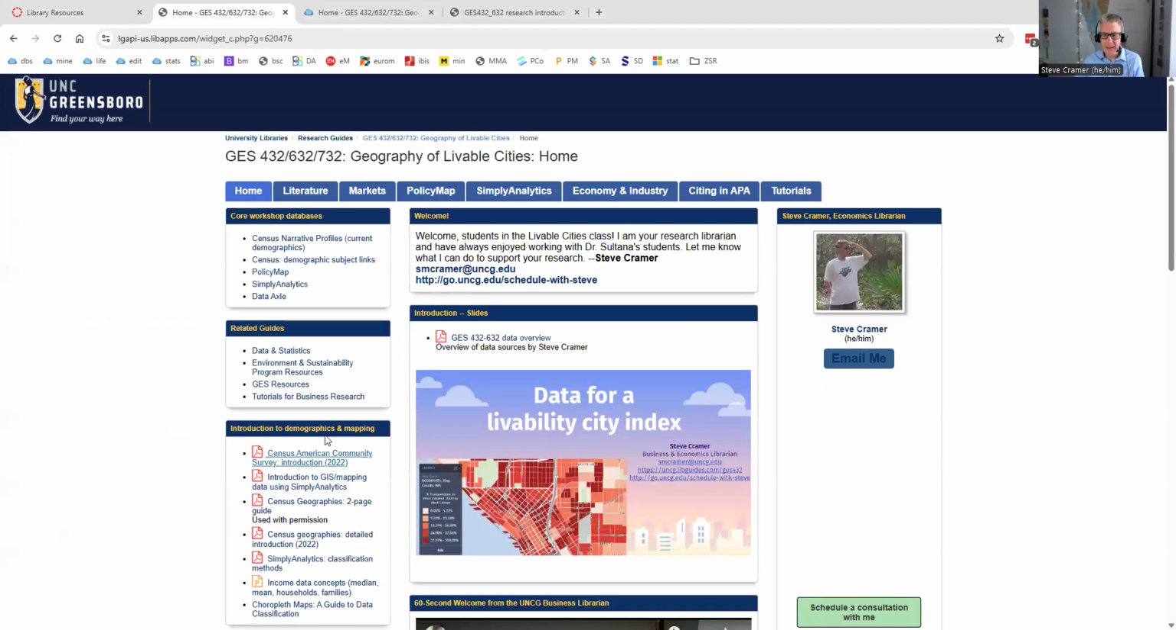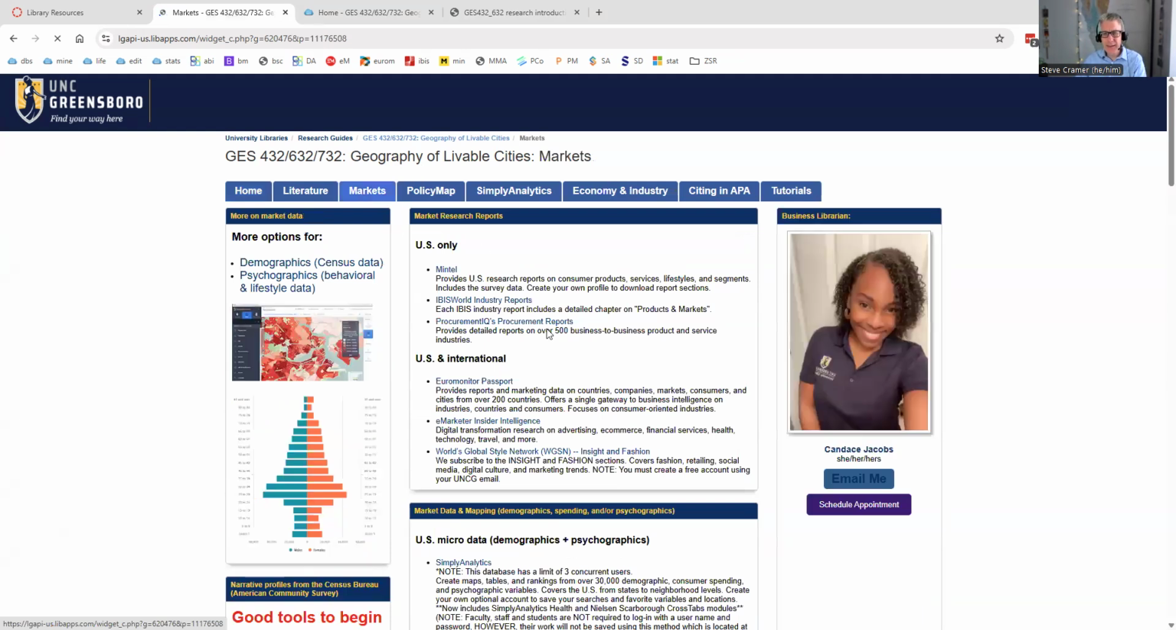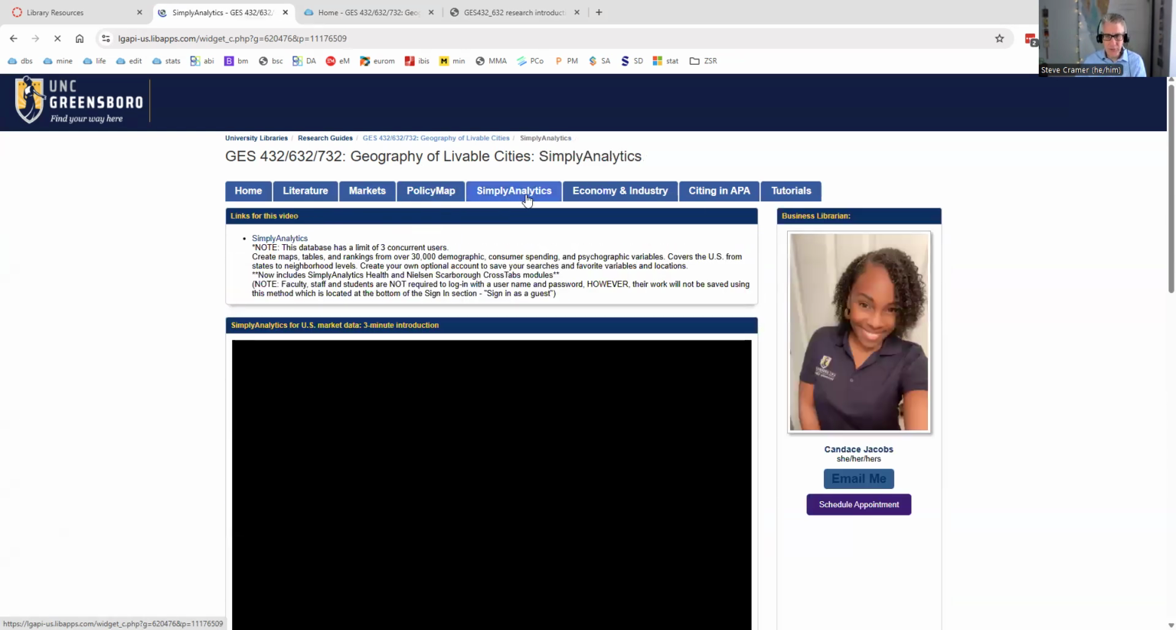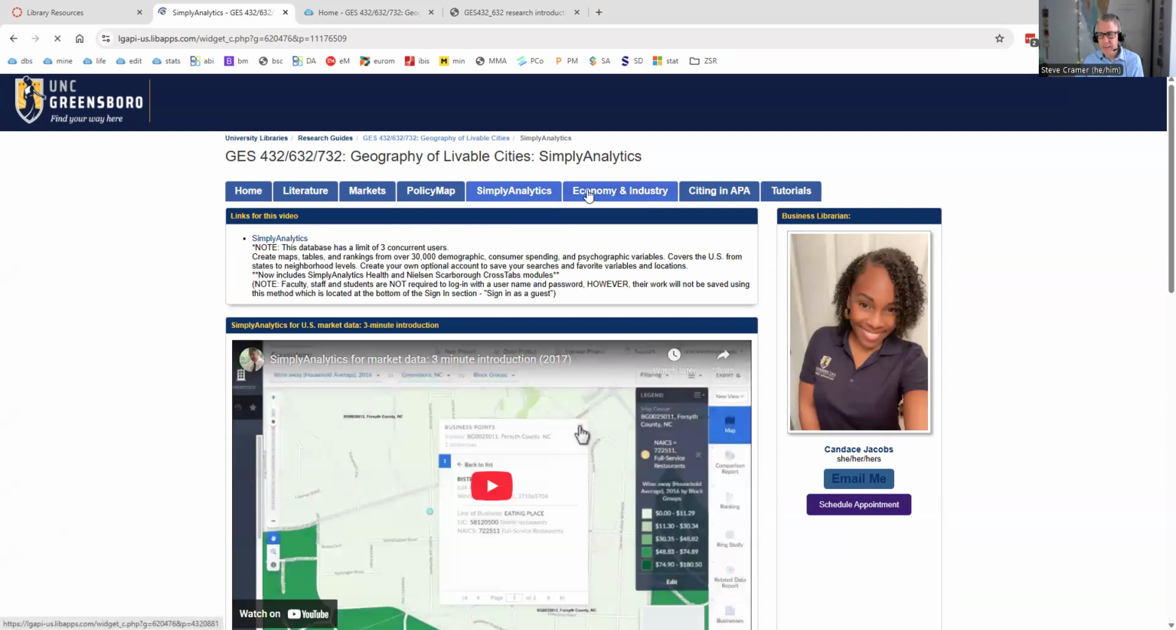On the left side, some guides to census data, including demographic data that we can get to with annual data from the American Community Survey, ACS. A little more about that in a minute, among other topics regarding how to do data collection for this class. But I also have some more detailed guides for the market data aspects. It's demographic data about markets too. Specialized guides, pages just on Policy Map and Simply Analytics. I'll show you a couple examples of these two products. Some economy industry links I have.